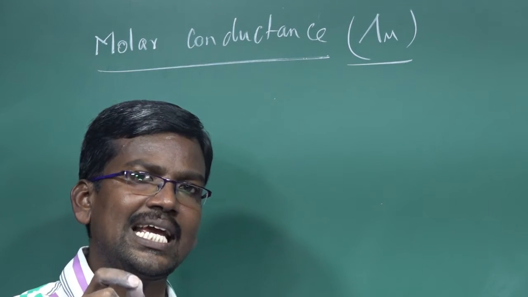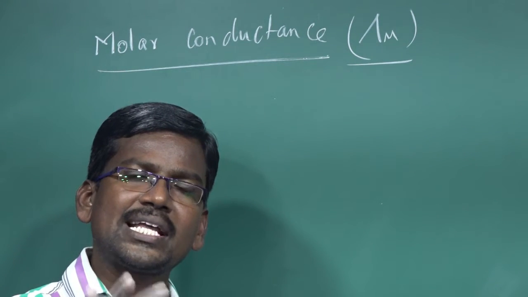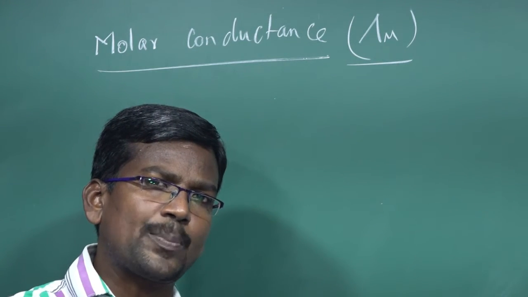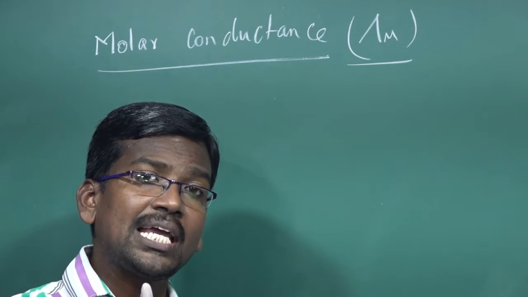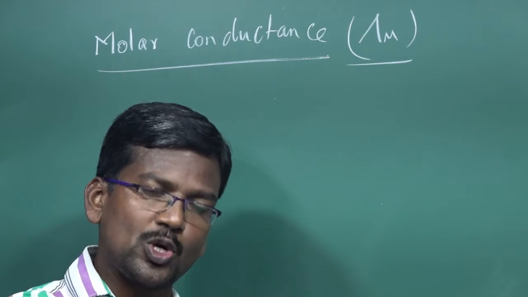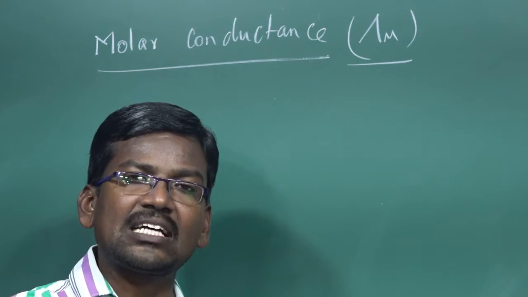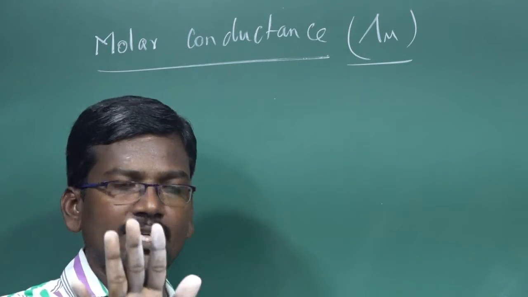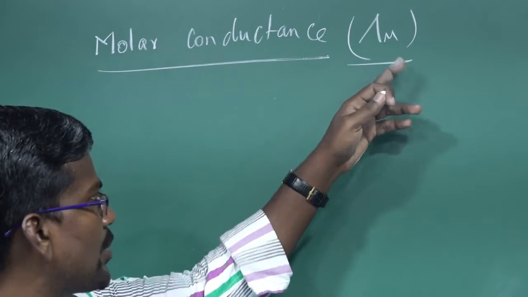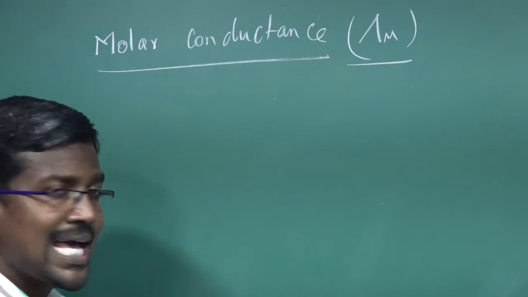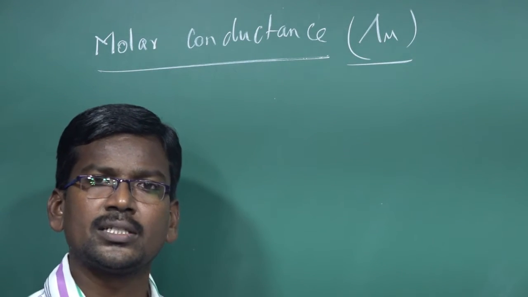Let us consider the electrolytic cell. The electrolytic cell consists of what? 2 electrodes. The 2 electrodes are separated by 1 meter, having V meter cube of the electrolytic solution which contains 1 mole of electrolyte. The conductance of this system is known as the molar conductance. Molar conductance can be expressed by lambda M.